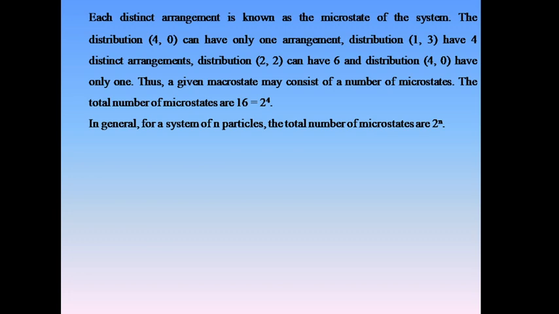The total number of microstates is 16. How 16? This is 2 raised to the power 4, where 2 is the number of compartments and the power is 4. The answer is 16. In general, for a system of n particles, the total number of microstates is 2 to the power n. Now this is the macrostate and microstate discussion.